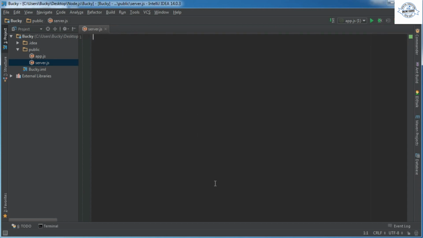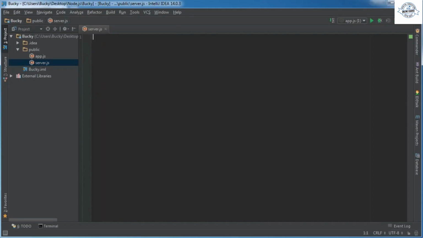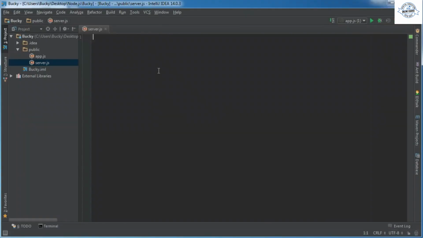I know whenever I'm making these tutorials I'm on a Windows machine just sitting in my room. However, think of it like this. The code that I write in IntelliJ in these next couple tutorials is code that's going to be on the server, and whenever I'm using the browser, just think of me as some user who's trying to connect to your server, like over in California or wherever. So again, this is code that's going to be on the server, and when I hop over to the browser, I'm just some user trying to connect to your website. Alright, so let's go ahead and get started.